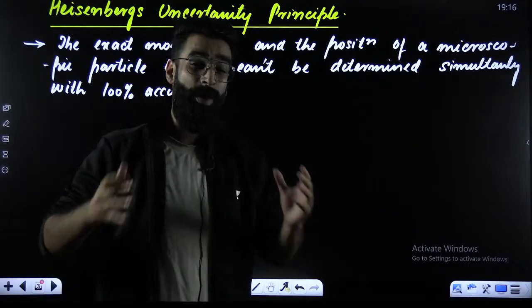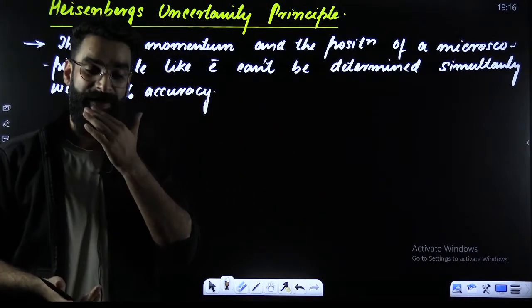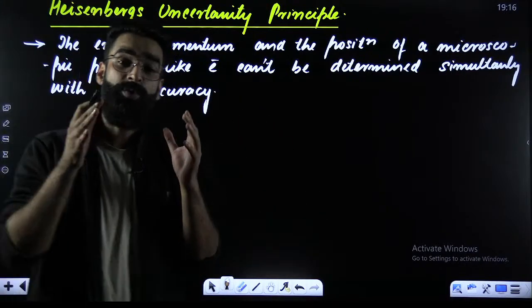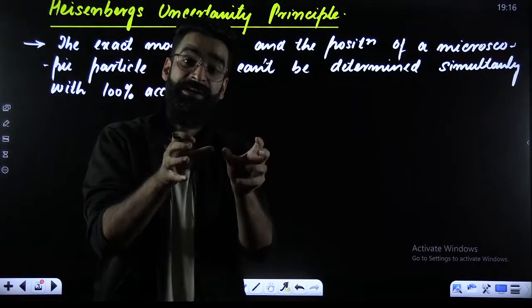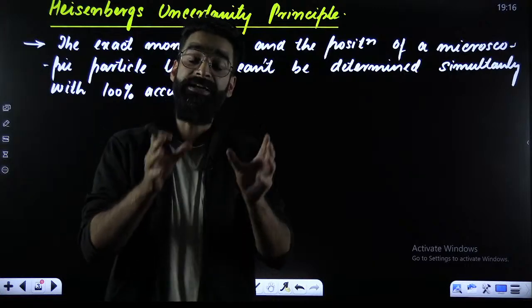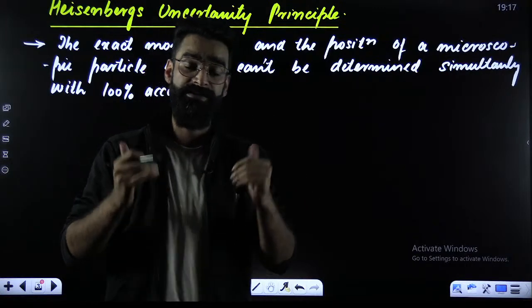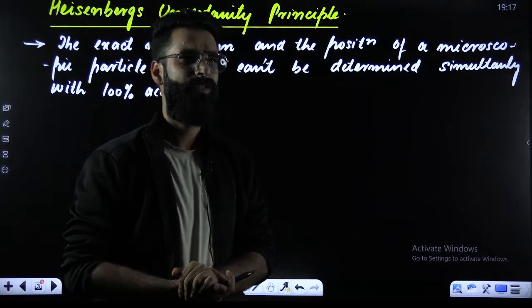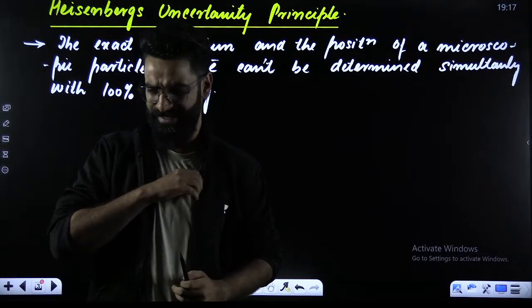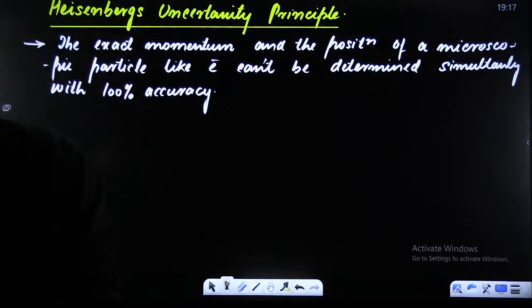My dear students, whenever you have a microscopic particle like electron, you cannot locate its position and momentum simultaneously with 100% accuracy. What does that mean?